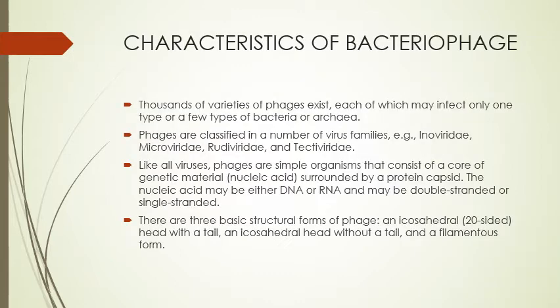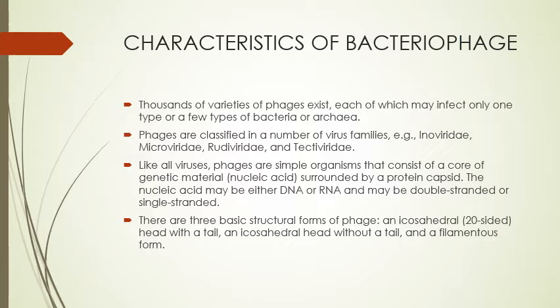Characteristics of bacteriophage. Thousands of varieties of phages exist, each of which may infect only one type or a few types of bacteria or archaea. Phages are classified in a number of virus families, for example Inoviridae, Microviridae, Rudiviridae and Tectiviridae.